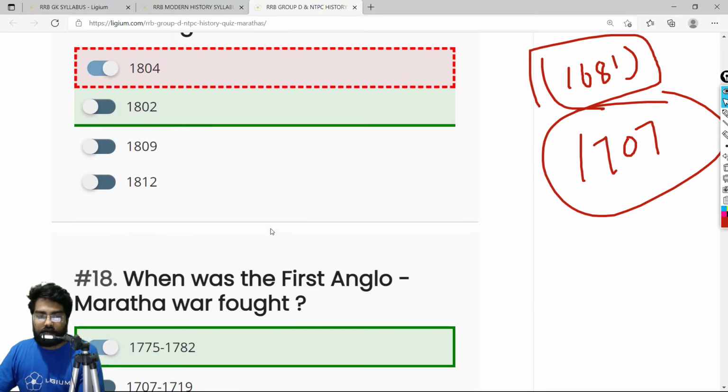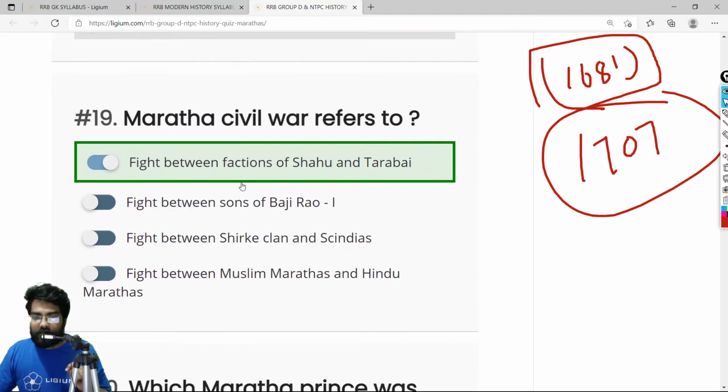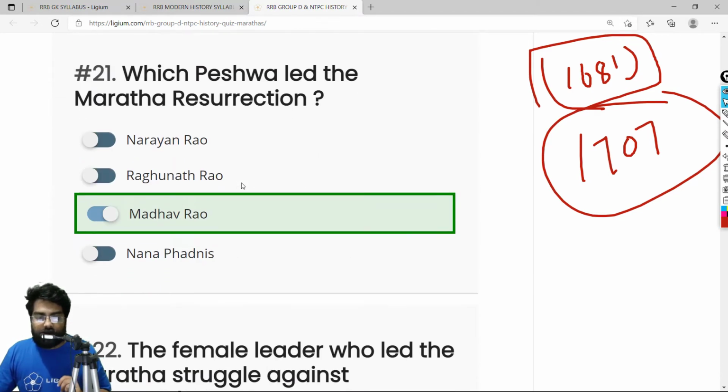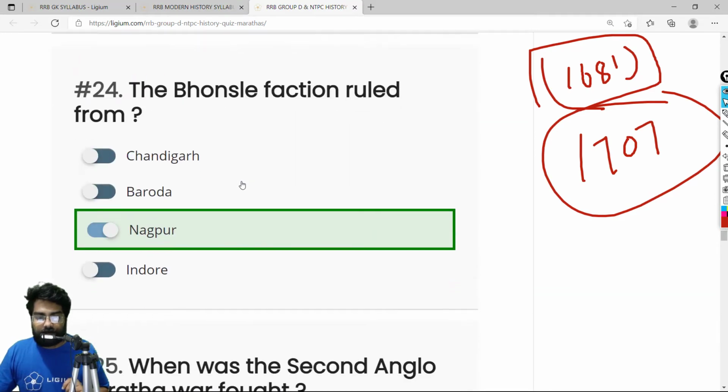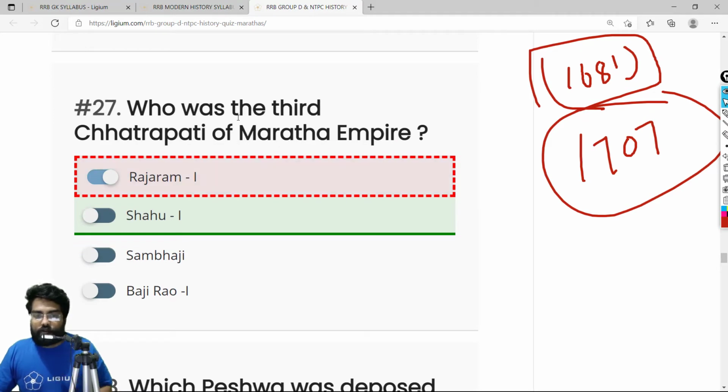This is right. This is right. The Treaty of Bassein was signed in 1802. I'm sorry, the correct answer is 1802. Now there are two more things that are wrong, so let's explore that also. Who was the third Chhatrapati of the Maratha Empire? The third Chhatrapati was definitely Rajaram, and we accidentally marked it as Shahu. So the correct answer is Rajaram.